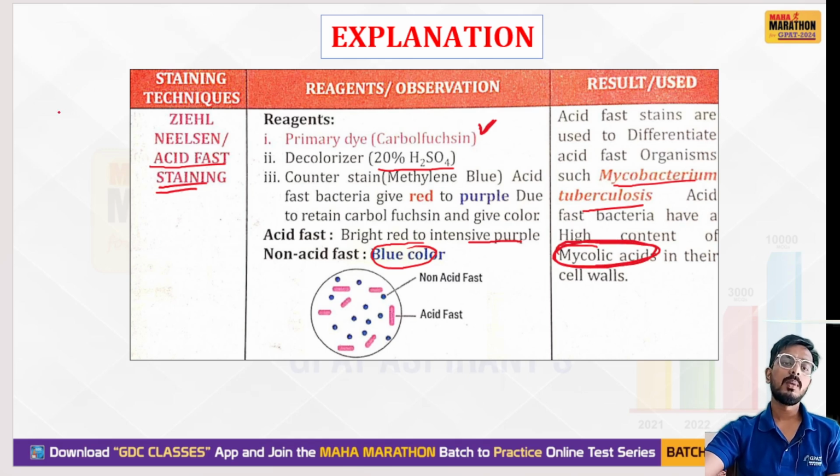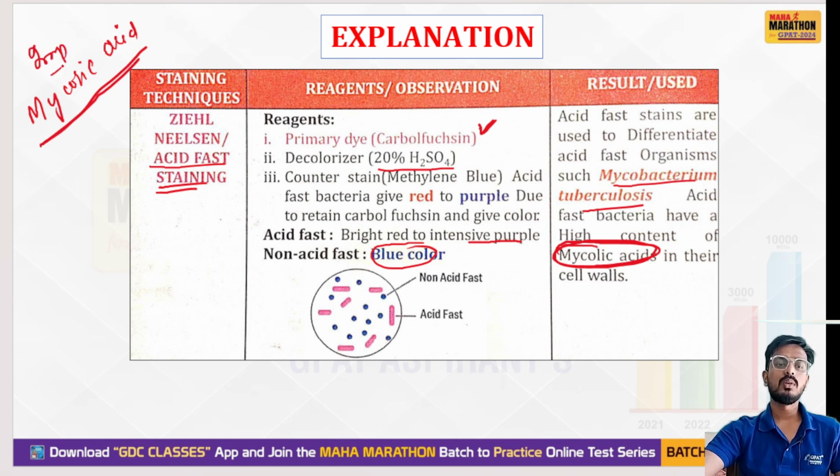So remember, the question can be asked: which is the major component present in the acid fast microorganism that gives a positive acid fast staining or Ziehl-Neelsen staining? That is your mycolic acid. That is what it is, mycolic acid. This is important from the exam point of view. Okay. Let's go to the next question.